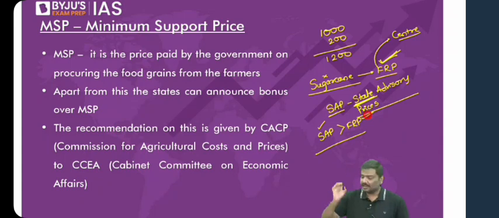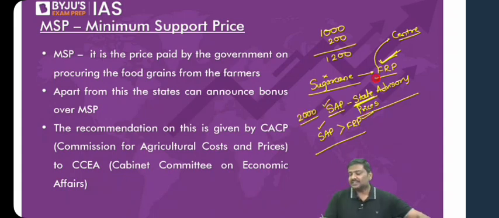Whichever is higher, I repeat, whichever is higher, the mill owners will be paying that price to the sugarcane farmers. Under FRP as well as the SAP, whichever is the bigger one, that is the amount that will be paid by the sugar mill owners to the sugarcane farmers. For example, let's say SAP is 2000 rupees and FRP is, let's say, 1200 rupees.